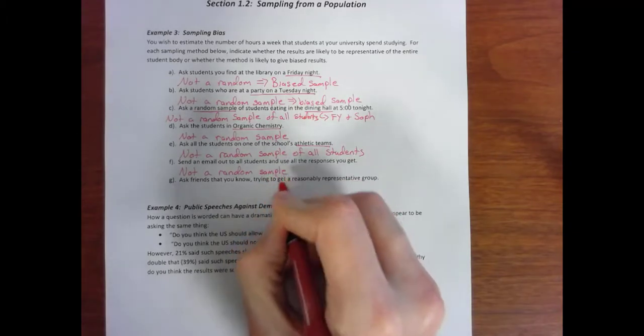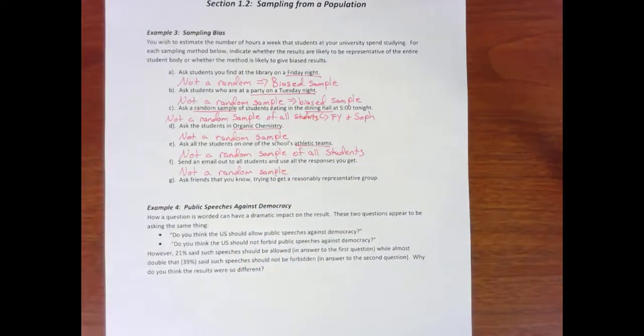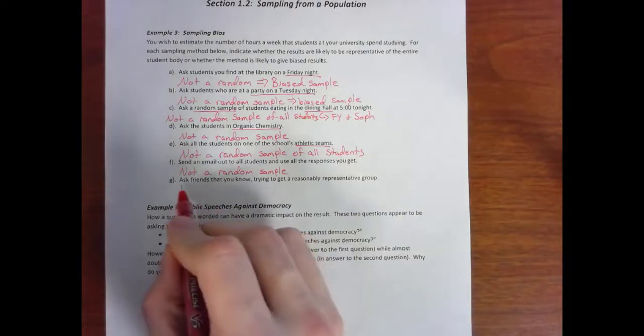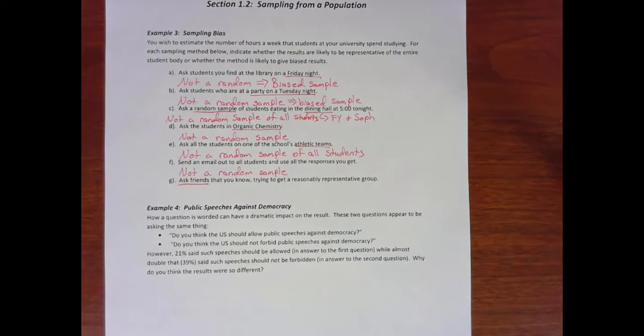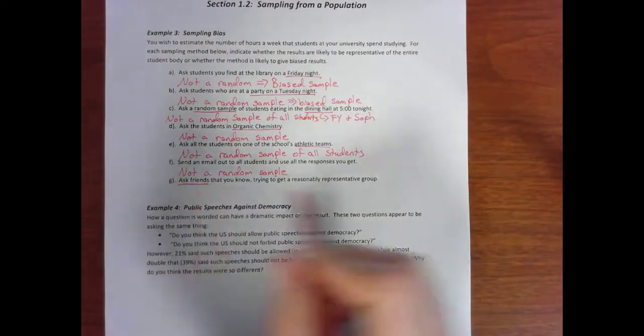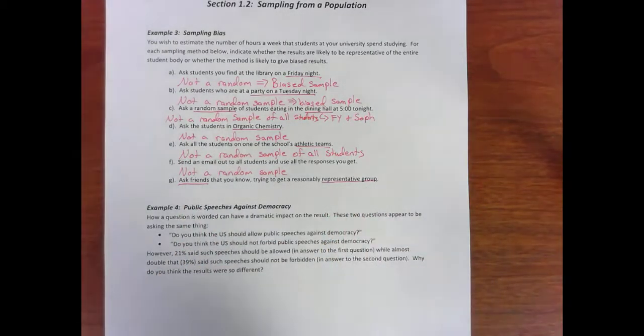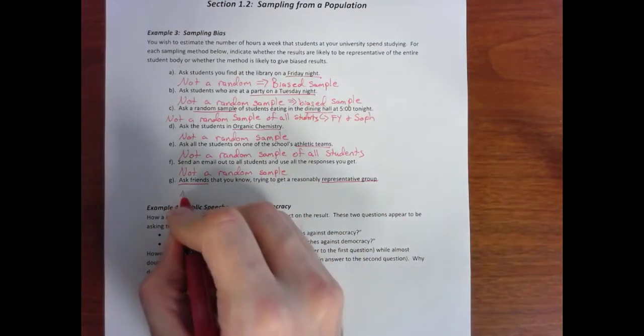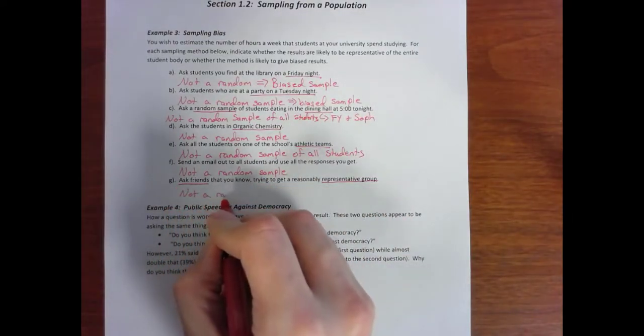This is what we call non-response bias, because the people who don't respond bias the results in a certain direction. And G says, ask friends that you know, trying to get a reasonably representative group. The issue with asking friends, especially in college, is that those students are probably similar to you, probably have the same major, taking similar classes, or even the same class. So even if you're trying to get a representative group of your friends, it's probably not going to be a representative group of the overall student population. It may be better than these other methods, but it's still not going to be a random sample, so we can't trust the results.